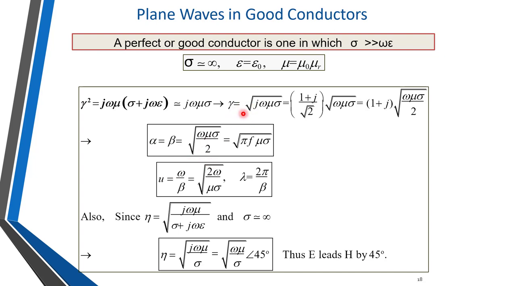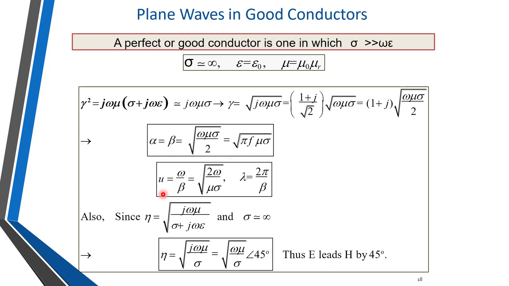Because we want the magnitude, it is the same for alpha and the same for beta. Or if I write omega equal to 2 pi f, then this 2 gets cancelled and it is equal to square root of pi f mu sigma in terms of f.